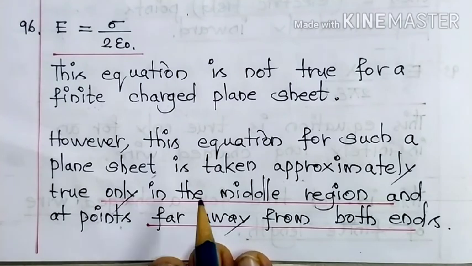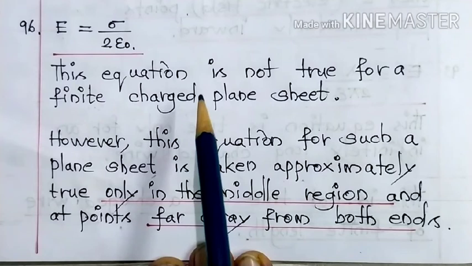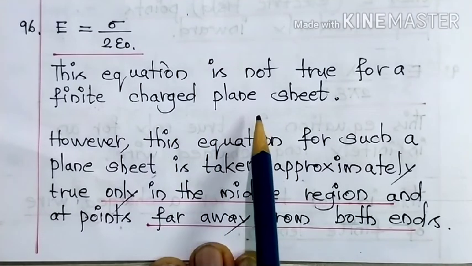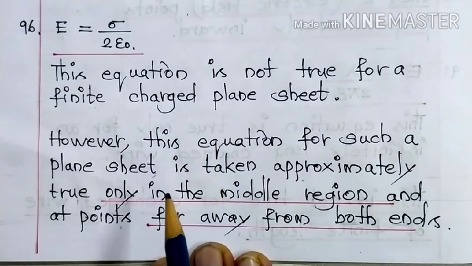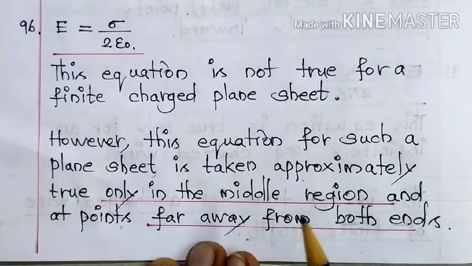So there is an exception, though it is not true for a finite charged plane sheet. It can be applicable only at certain points. One is in the middle region of the sheet and at points far away from both the ends of the plate.